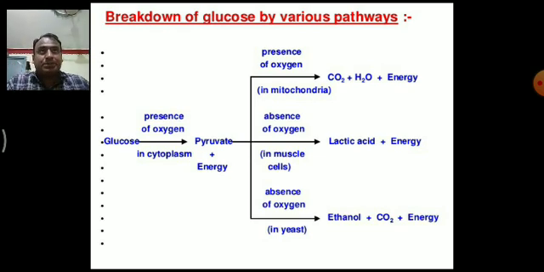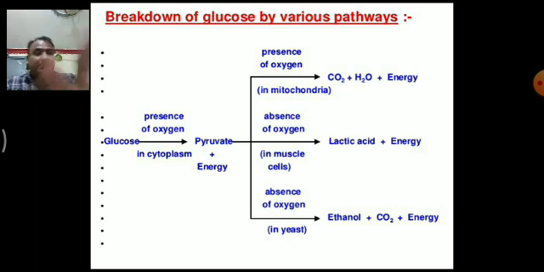Okay, we know that respiration is basically of two types: aerobic respiration and anaerobic respiration. Aerobic respiration means the respiration which requires oxygen. Anaerobic respiration does not require oxygen, or there is an insufficient amount of oxygen, and that reaction is also known as anaerobic respiration. For example, in muscles, when we go for heavy exercise, the reaction which operates during that situation is called anaerobic respiration, but there is a limited supply of oxygen. But in case of yeast, during fermentation there is a complete absence of oxygen. These two reactions are called anaerobic respiration reactions.